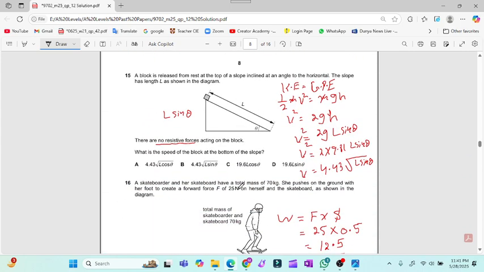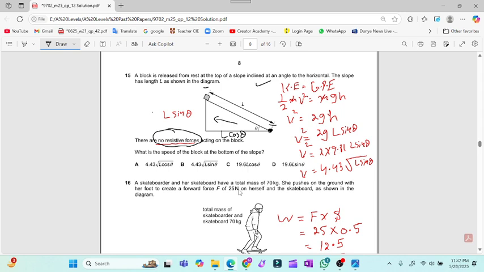Question number 15. Again, the component is required, the resolution of vectors is required. So you must be really very strong in resolution of vectors. So this component will become L sine theta and this will become L cos theta. Now he is saying that there are no resistive forces. It means that kinetic energy is equal to gravitational potential energy. He is asking what will be the velocity at the bottom when the object moves from this point to this point. So we will apply the law of conservation of energy.